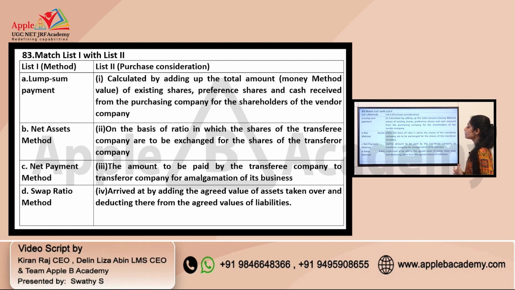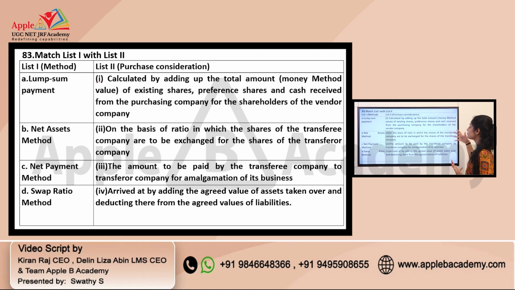Coming to list 2, the first is calculated by adding up the total amount of existing shares, preference shares and cash received from the purchasing company for the shareholders of the vendor company.